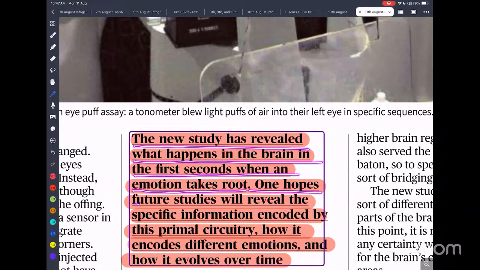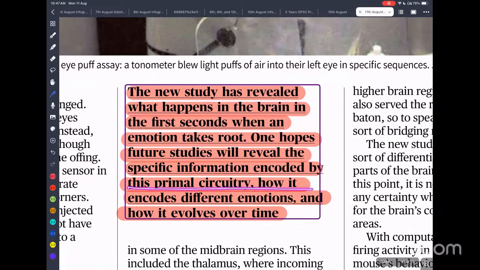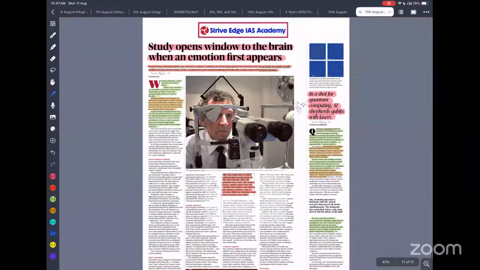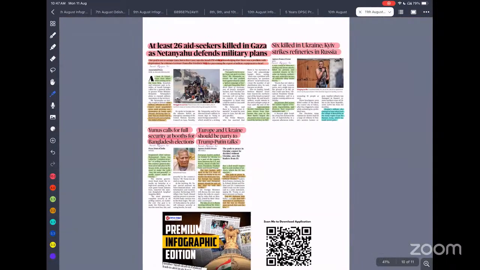So a new study has revealed what happens in our brain in the first second when an emotion takes root. One hopes future study will reveal the specific information encoded by this, the primal curiosity: how the brain encodes different emotions and how they evolve over time. Better understanding of emotion can help in treating so many mental disorders. We can also control emotional breakdown.